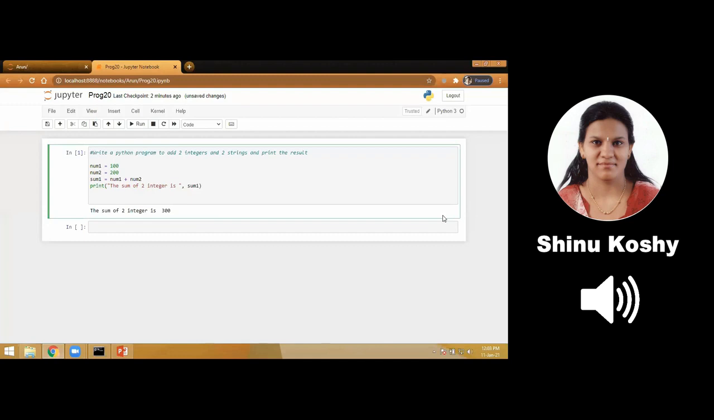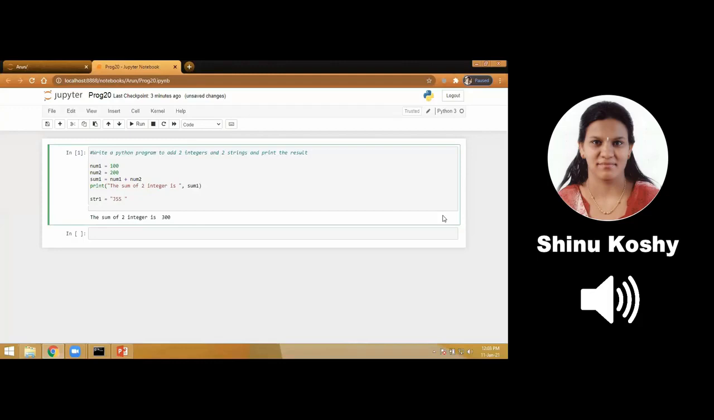Now to go to the second part of the program, that is to add two strings. So remember, strings should be typed within double quotes or single quotes. Now the second string we will type in single quotes, just to show you that both are valid.